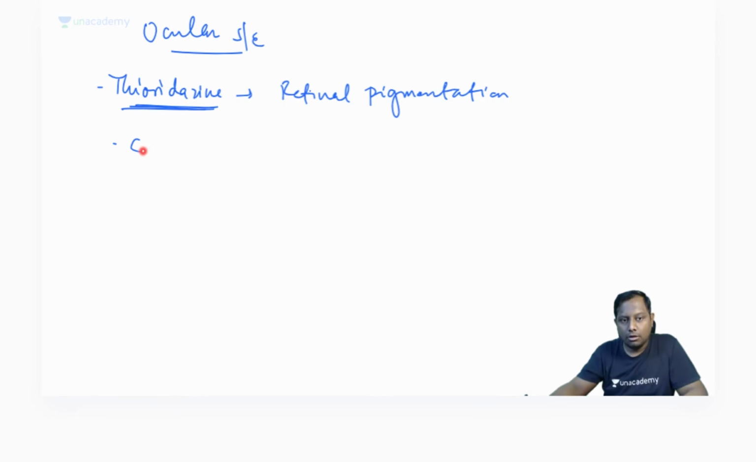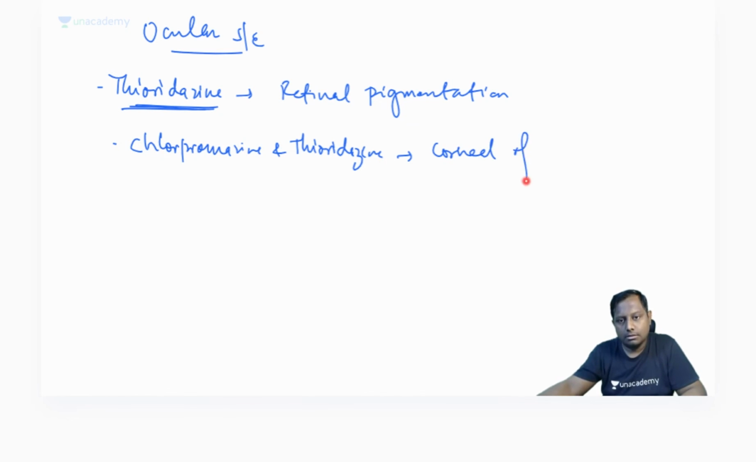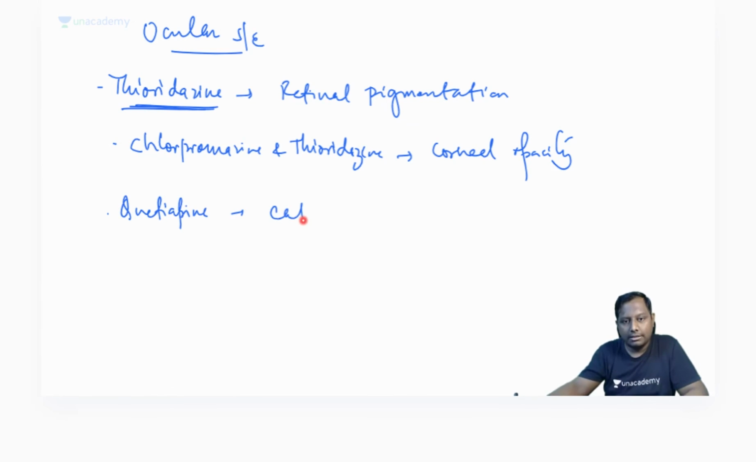Then drugs like your chlorpromazine and your thioridazine can cause corneal opacity, okay? Corneal opacity, right? Drugs like quetiapine can cause cataract. Quetiapine can be associated with cataract.